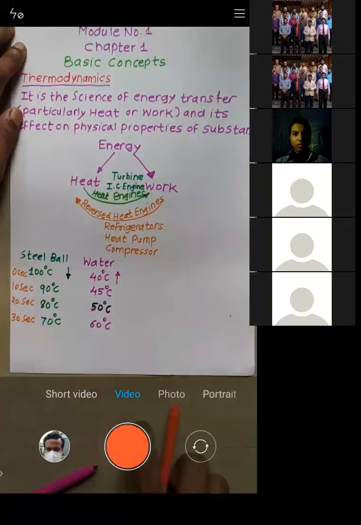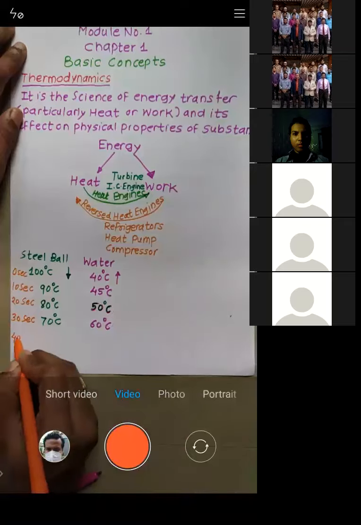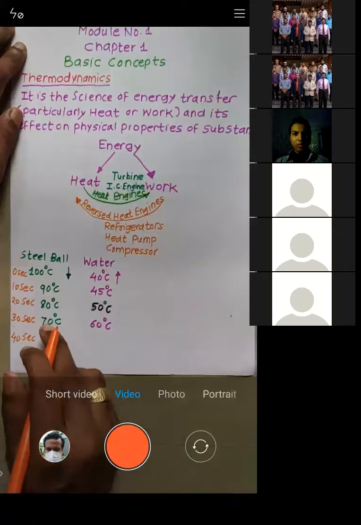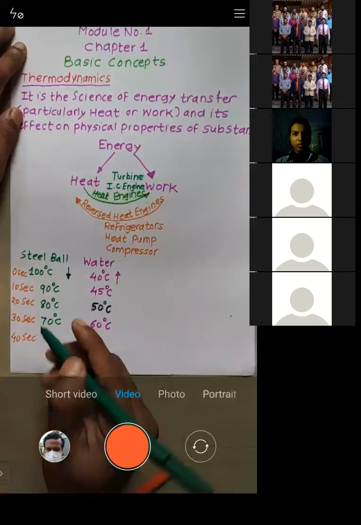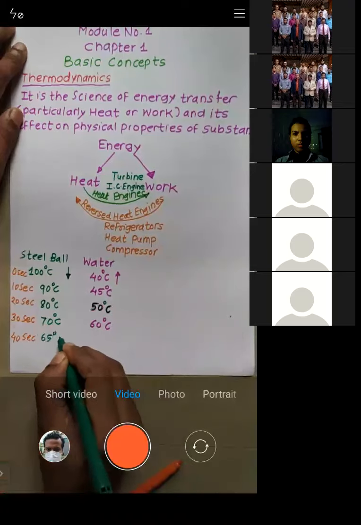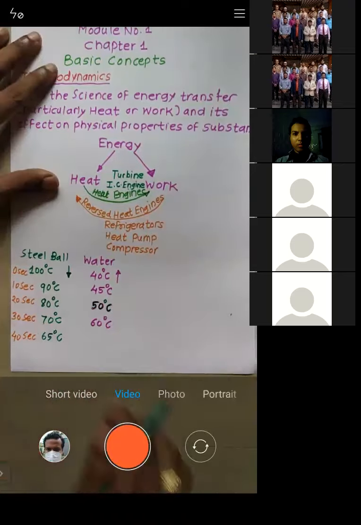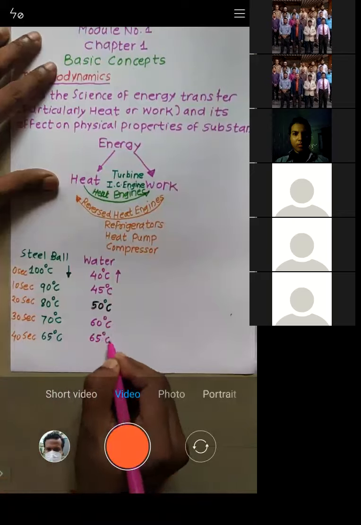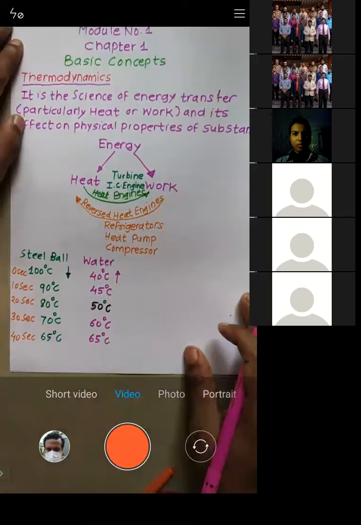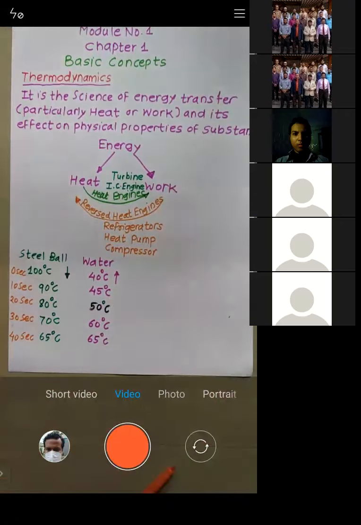Now after 40 seconds, the 70 dropped to 65 degrees Celsius, and the water increased to 65 degrees Celsius. Is that okay with all of you?